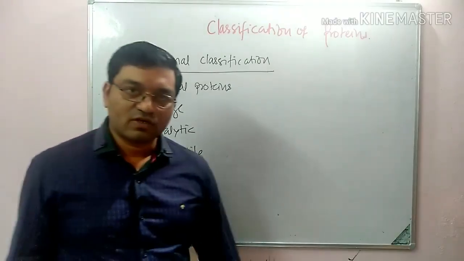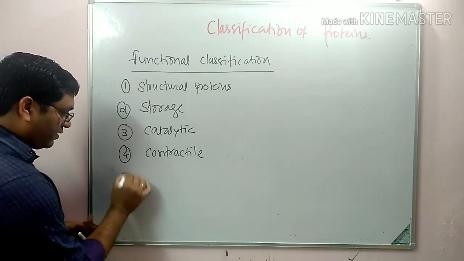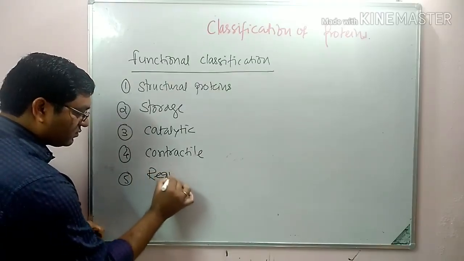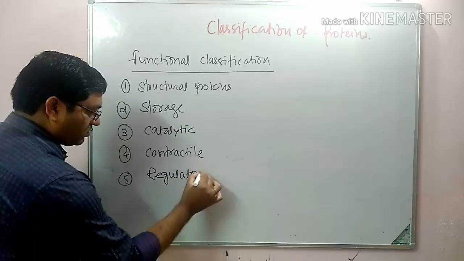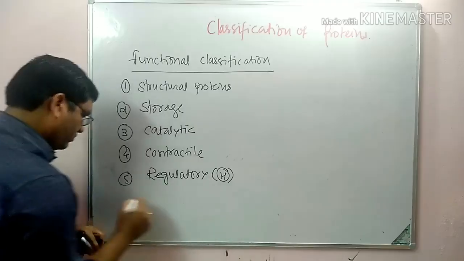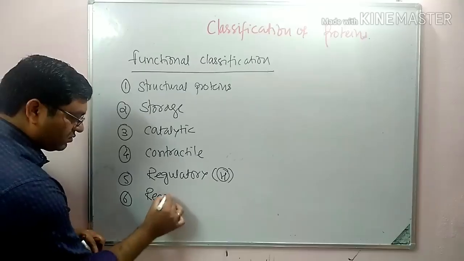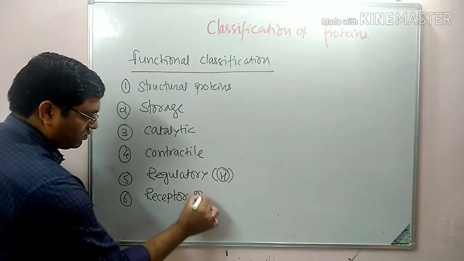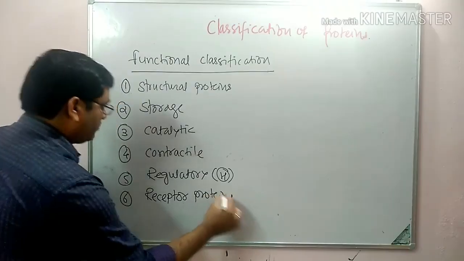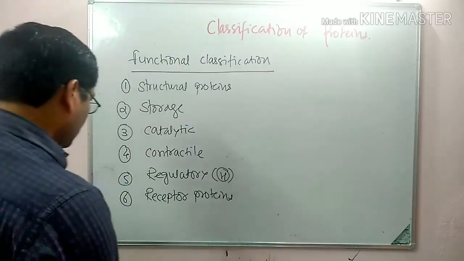CC: catalytic, contractile proteins. Then fifth one, regulatory proteins or hormones, and receptor proteins. RR: receptor, regulatory proteins.